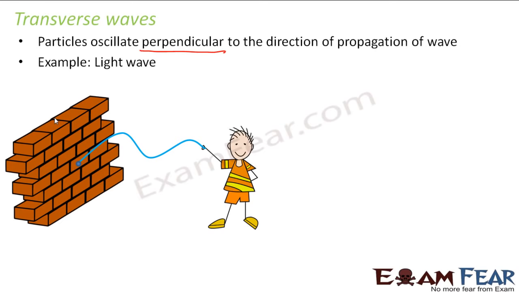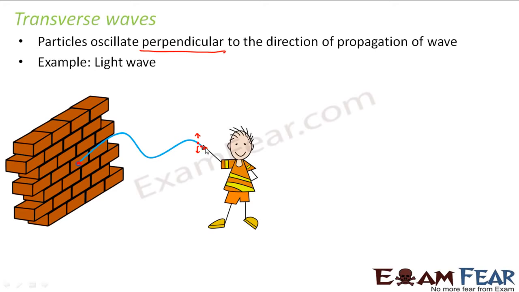Let us take the example. The way sound wave is an example of a longitudinal wave, similarly an example of a transverse wave is a light wave. So what happens in a transverse wave? Let us look at this example. Suppose you have a thin string, a thin wire which is tied at one end to the wall. The other end you are holding. Now suppose you slightly move it up and down on one end. What do you see? You see that the entire thing starts moving up and down. So in this case, each particle of this wire is moving up and down, up and down. But gradually this up and down, that means this disturbance.